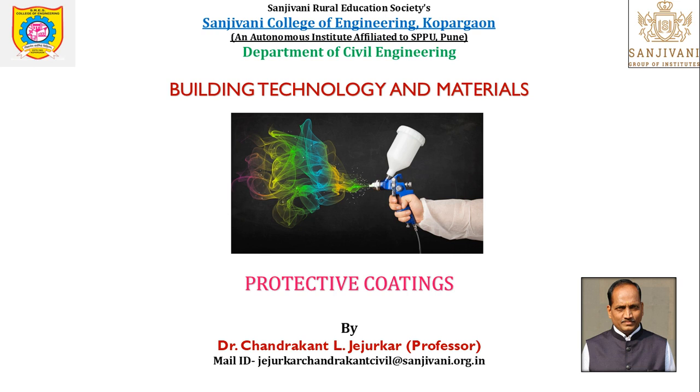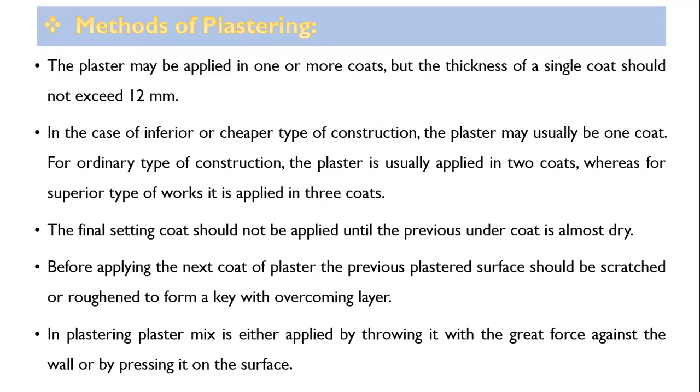Well friends, in this video we shall discuss methods of plastering. The plastering may be applied in one or more coats, but the thickness of a single coat should not exceed 12 mm. In case of inferior or cheaper type of construction, the plaster may usually be one coat. For ordinary type of construction, the plaster is usually applied in two coats, whereas for superior type of work, it is applied in three coats.